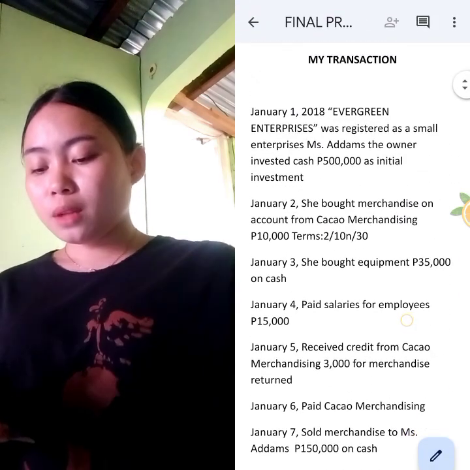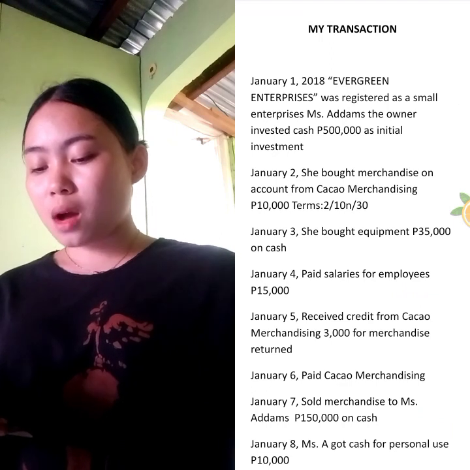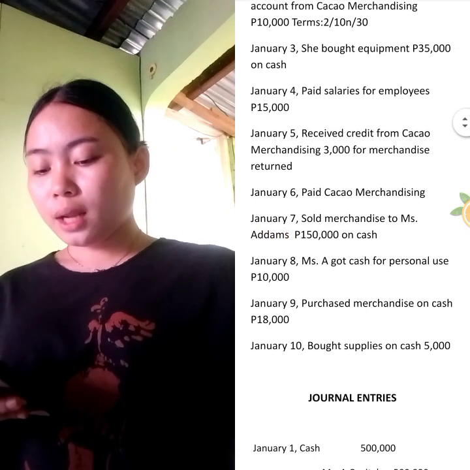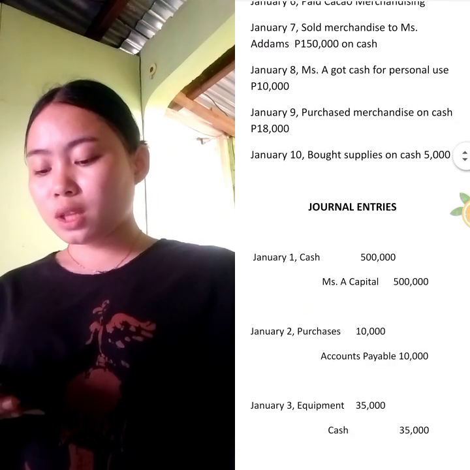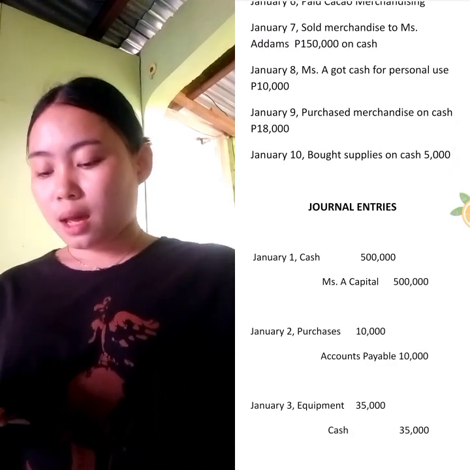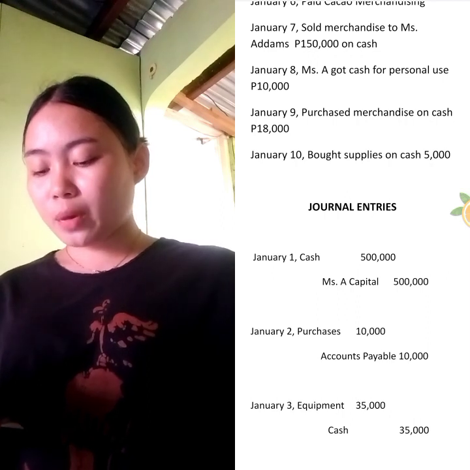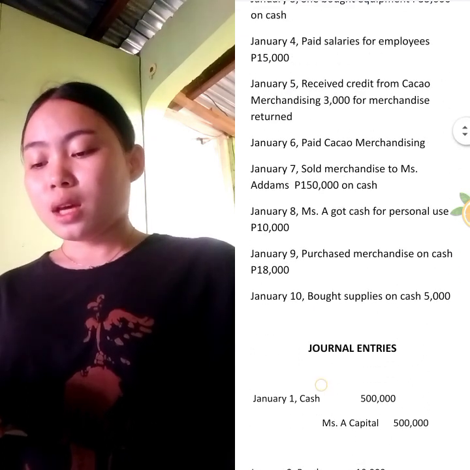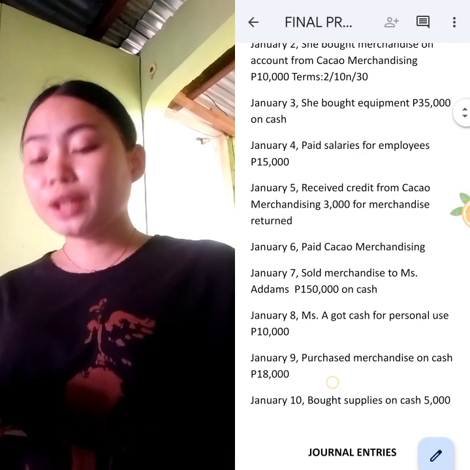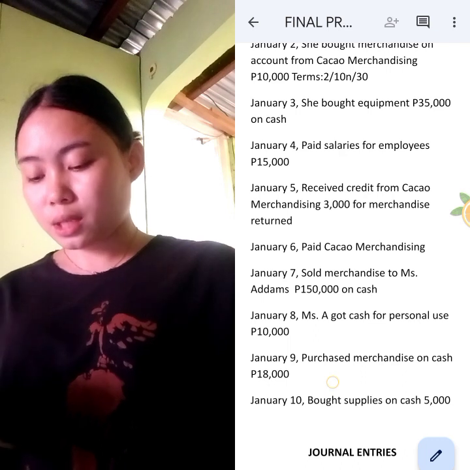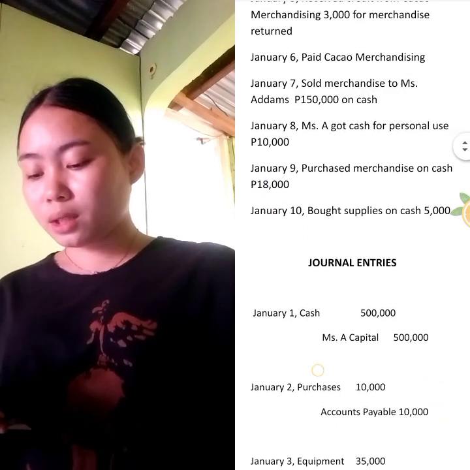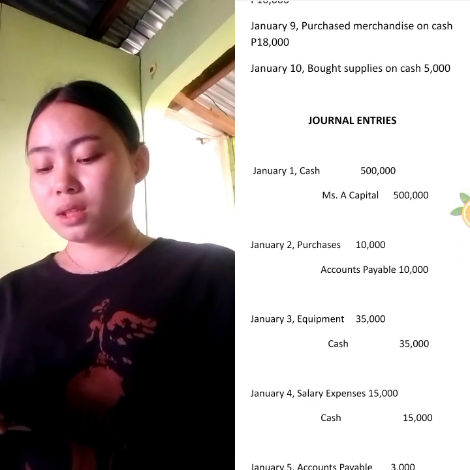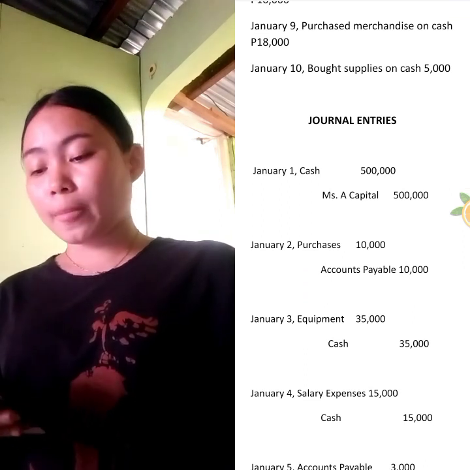January 2, she bought merchandise on account from Kakao Merchandising for 10,000 pesos. The journal entry on January 2: the debit is purchases 10,000 and the credit is accounts payable 10,000. January 3, she bought equipment for 35,000 in cash. The journal entry on January 3: the debit is equipment 35,000 and the credit is cash 35,000.